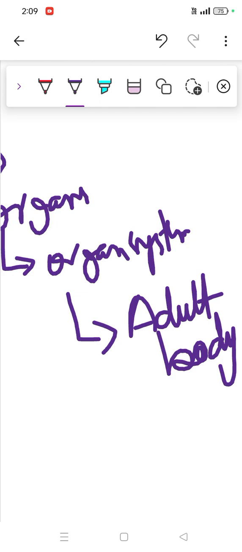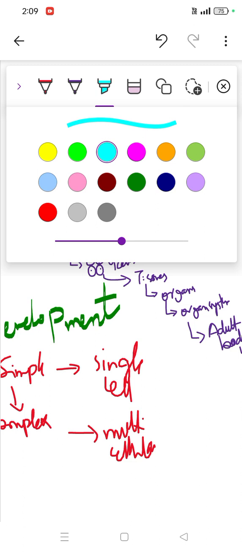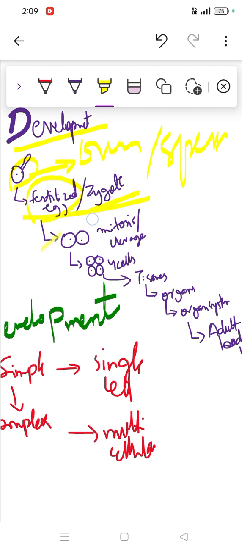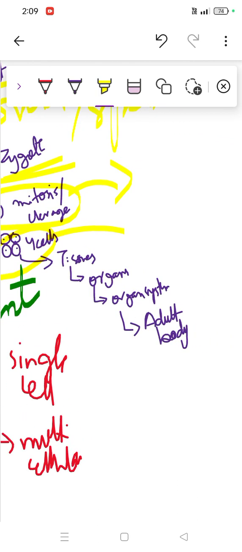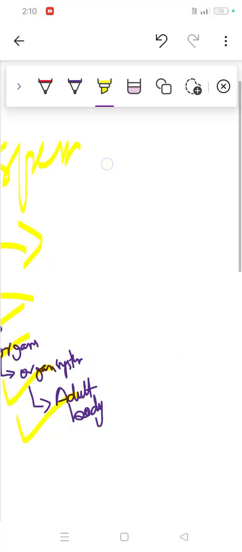To make you understand what development is: it starts with fertilization of the ovum and sperm. When these both fertilize, they form a fertilized egg, also called a zygote. After this, mitosis occurs, then it divides into four cells. Then tissue will be formed, then organ system, and then the entire body. I'm sure it will be clear. Then comes another part, which is aging. So let's see what aging is.